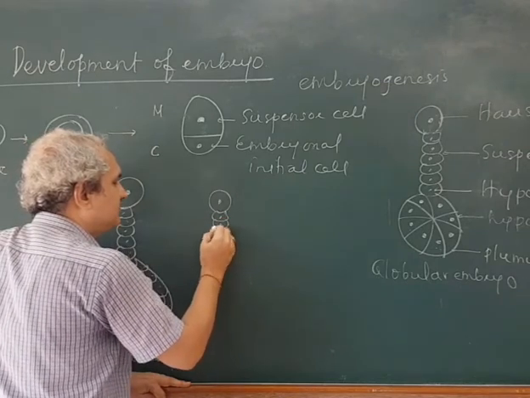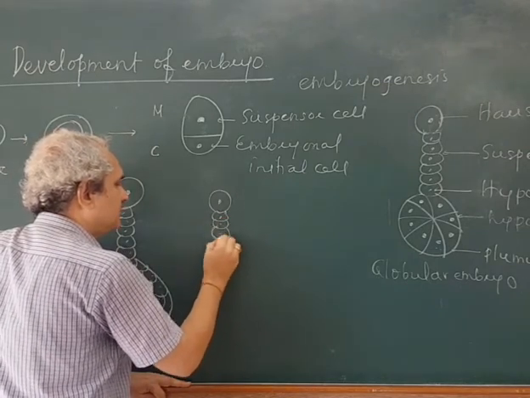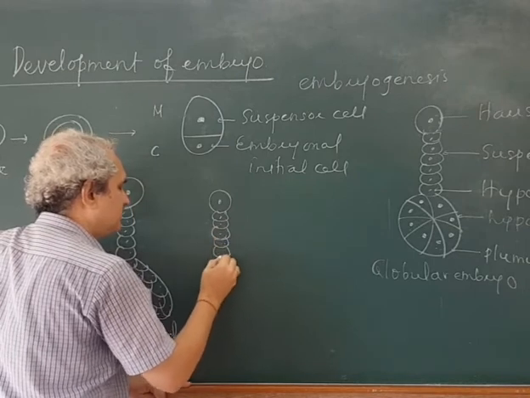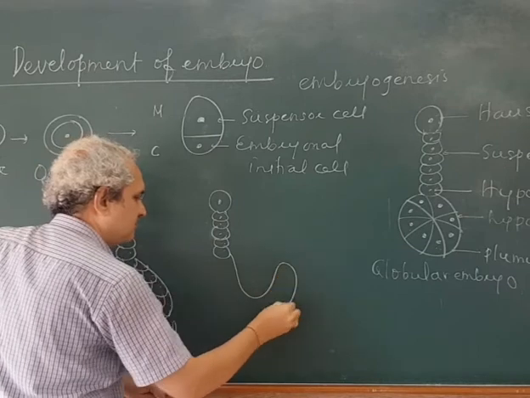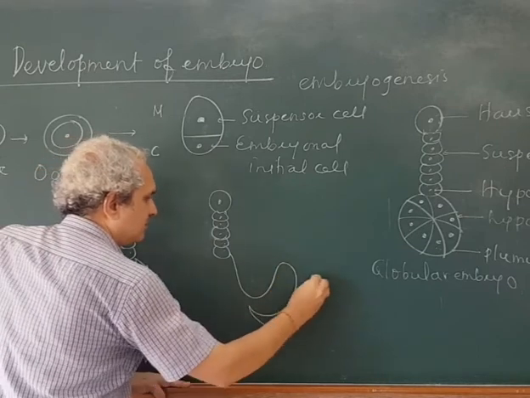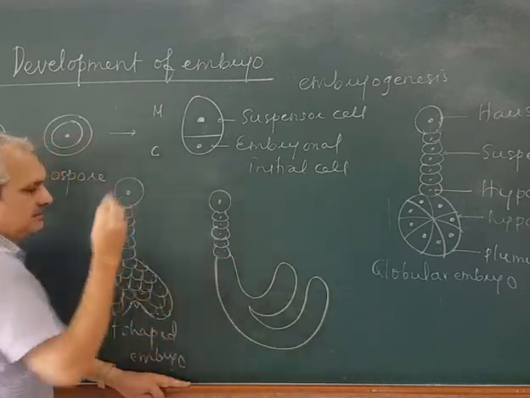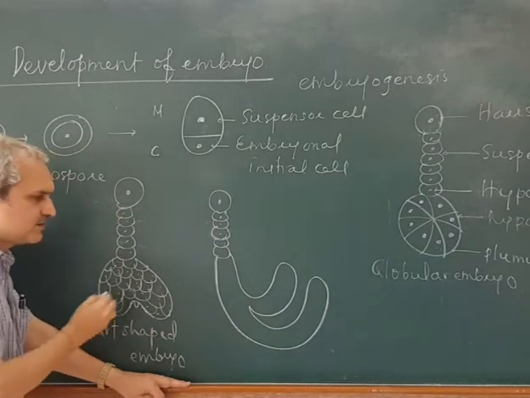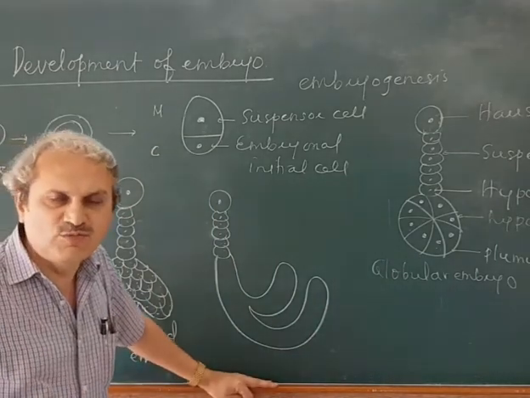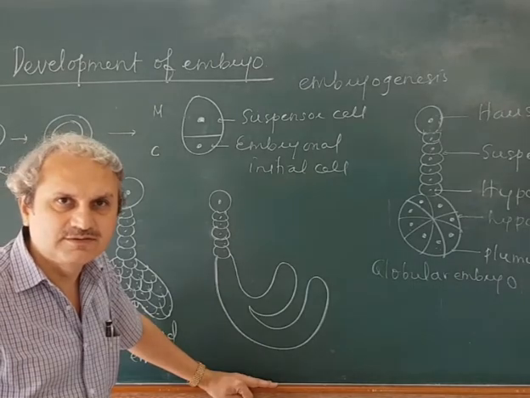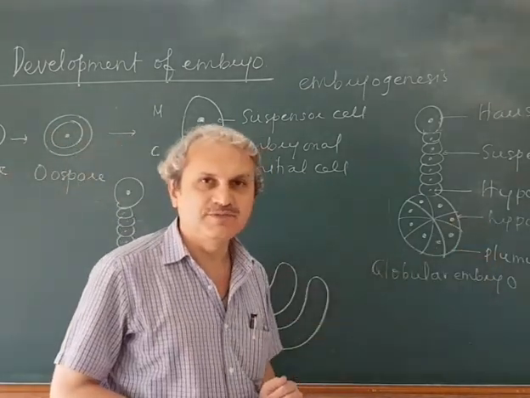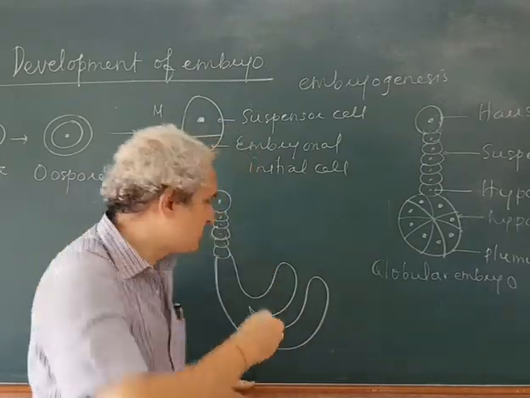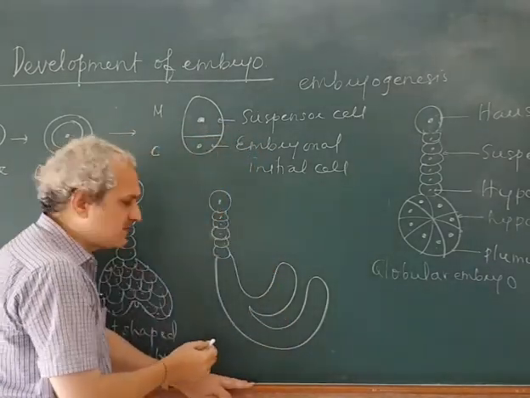See here. Since there is no more space in the embryo sac, the further development of this hypocotyl and the plumule forms a curved structure.